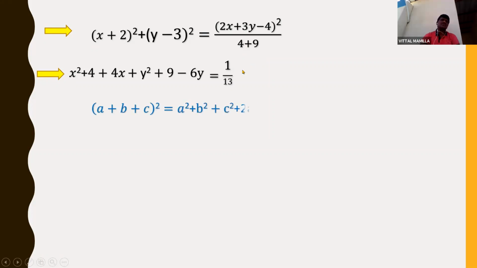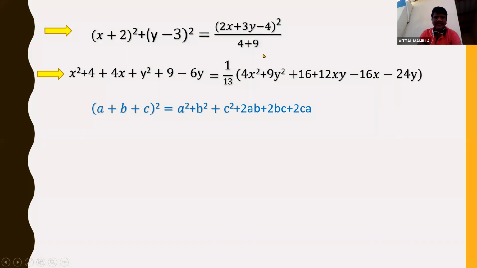And now I'll use one formula you already know from the previous classes, a plus b plus c whole square. If three terms are there, to write the square form, a plus b plus c whole square is equal to a square plus b square plus c square plus 2ab plus 2bc plus 2ca. I'm substituting here. So first, 2x whole square is 4x square, 3y whole square is 9y square, and 4 whole square is 16.